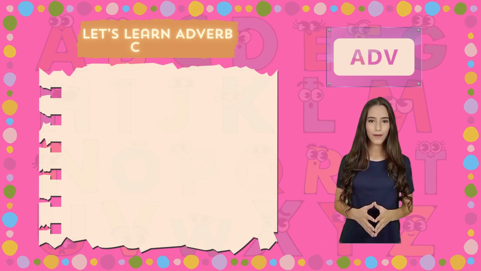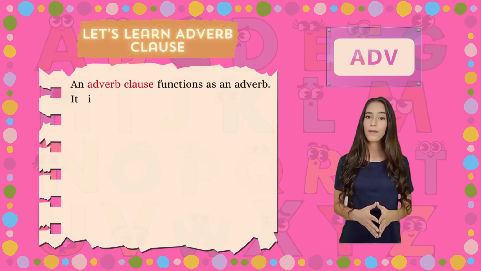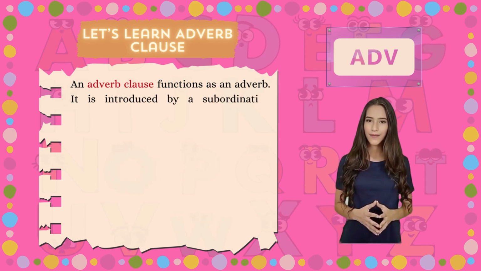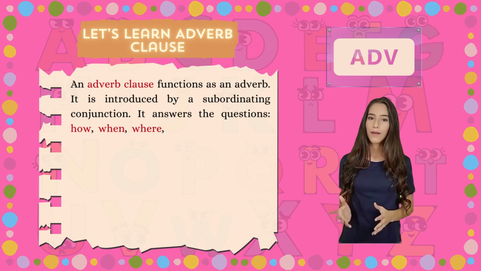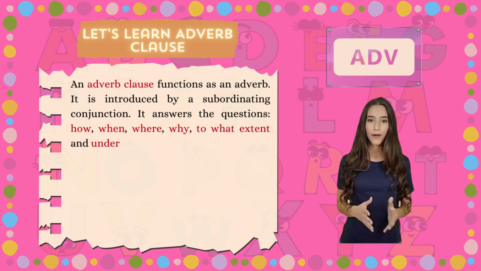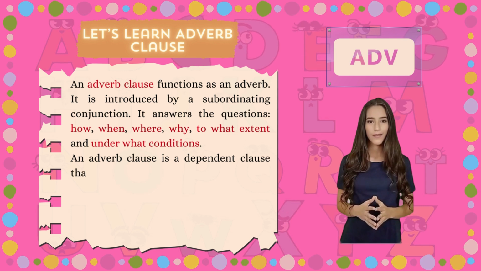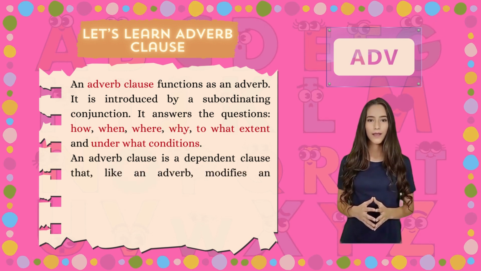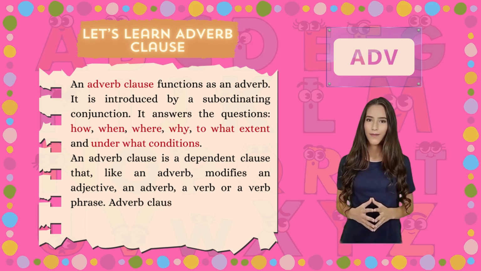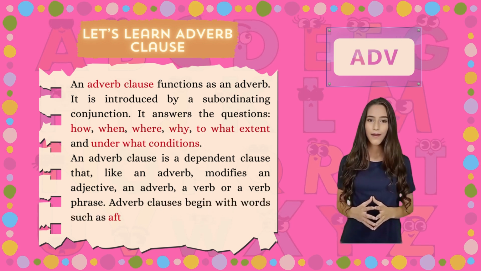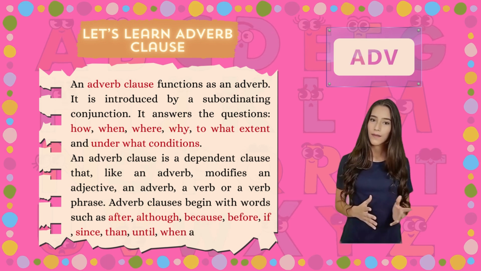Let's learn adverb clause. An adverb clause functions as an adverb. It is introduced by a subordinating conjunction. It answers the questions how, when, where, why, to what extent, and under what conditions. An adverb clause is a dependent clause that, like an adverb, modifies an adjective, an adverb, a verb, or a verb phrase. Adverb clauses begin with words such as after, although, because, before, if, since, than, until, when, and while.